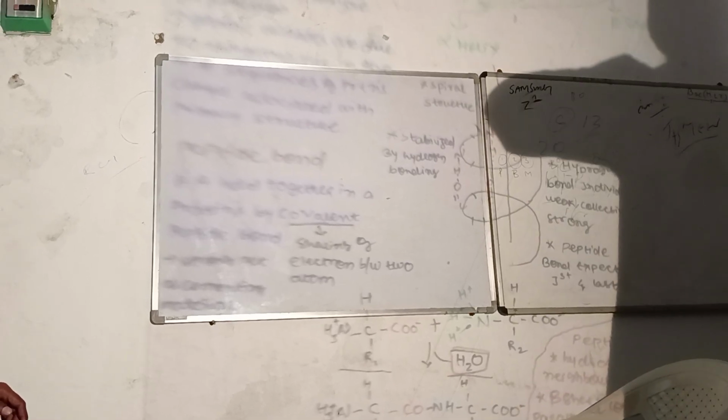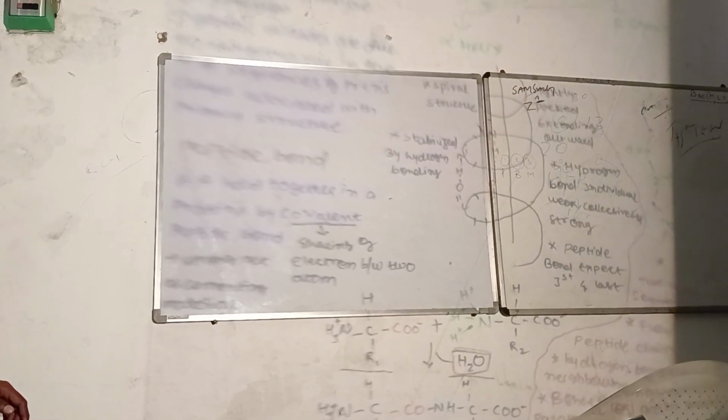Okay. Now, once they have the twist, the amino acids also get twisted. First, you have the peptide bond being made. Due to the twisting, another bond is also going to be introduced. That will be considered a hydrogen bond.